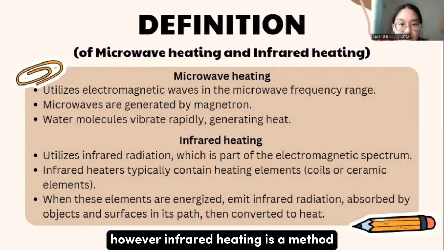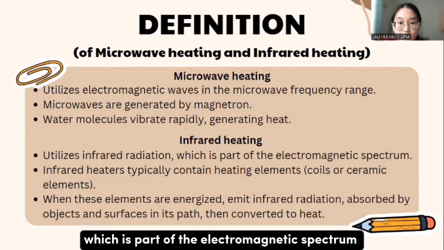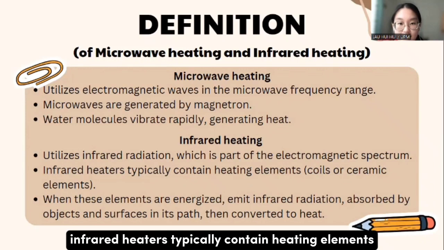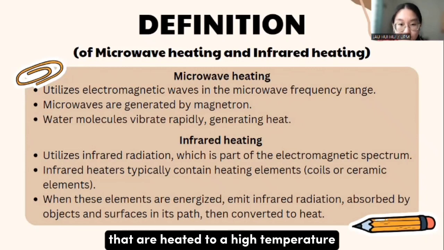However, infrared heating is a method of heating that utilizes infrared radiation, which is part of the electromagnetic spectrum. Infrared heaters typically contain heating elements such as coil or ceramic elements that are heated to a high temperature.